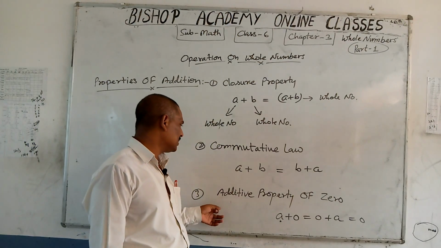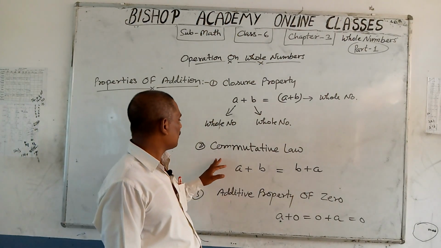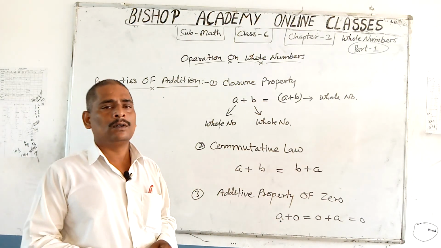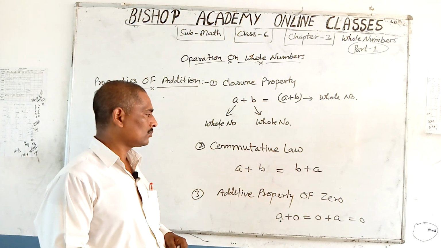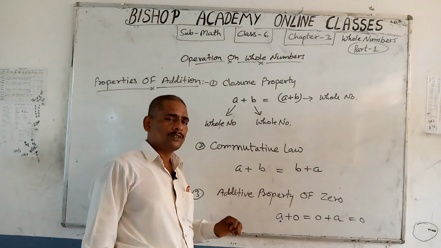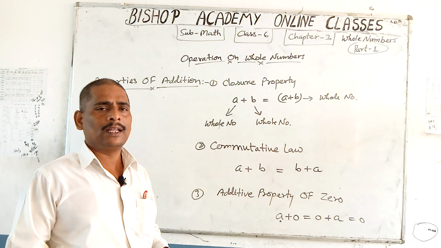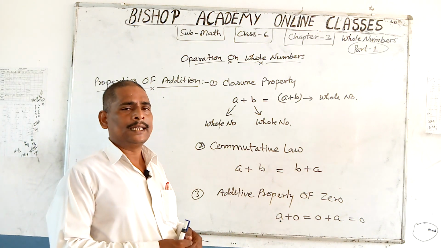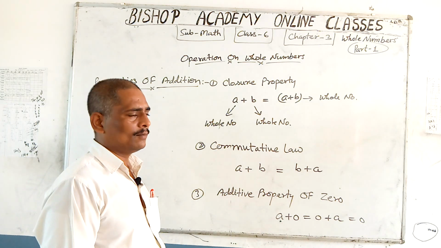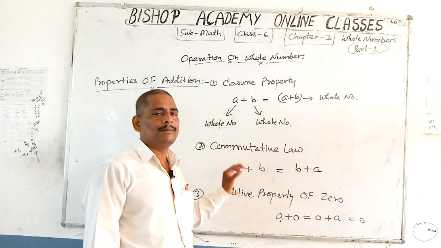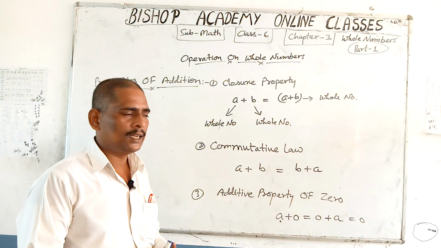In this case, we say that these whole numbers are commutative under addition. Simply, whenever we add two whole numbers in any order, the results are the same. This property is called commutative law under addition.